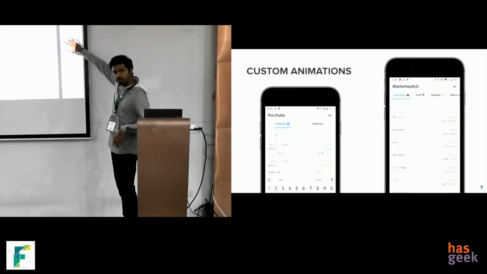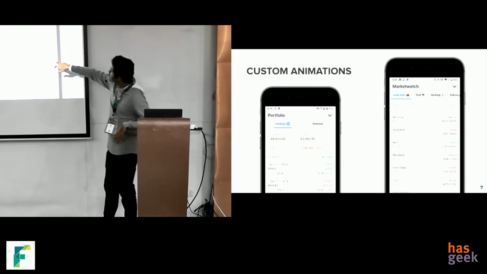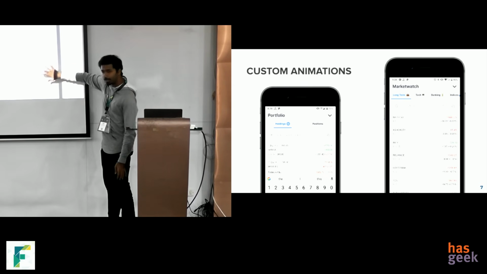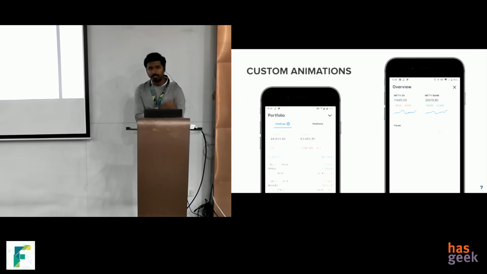We do a y-axis translation, and at the top edge of this top layer, you can see a shadow. We animate that, and above the top layer, you can see an overlay. We animate the opacity of that, and all of these things are controlled by a single animation controller.